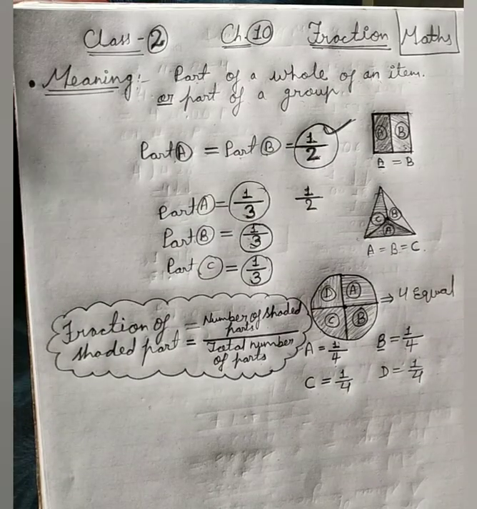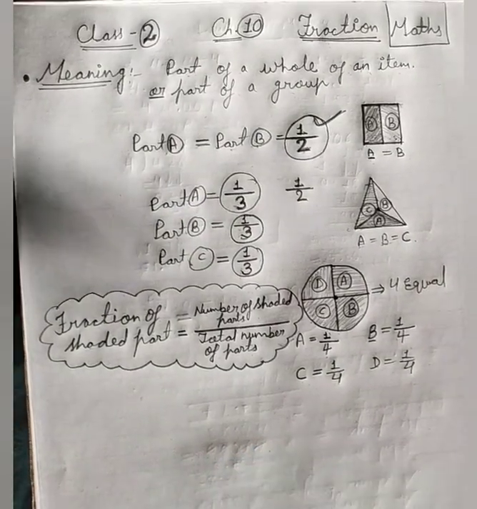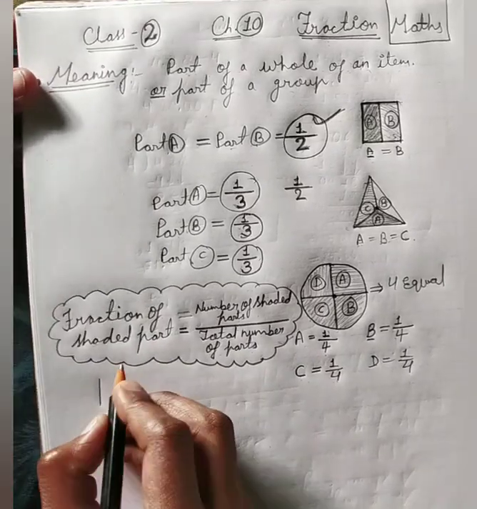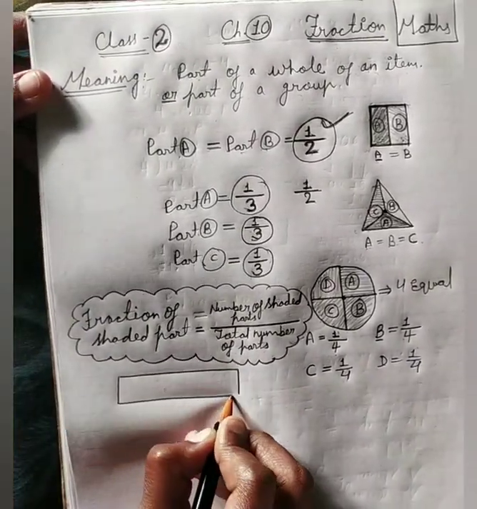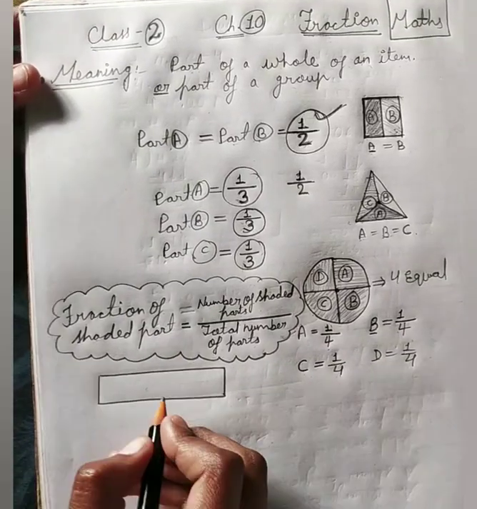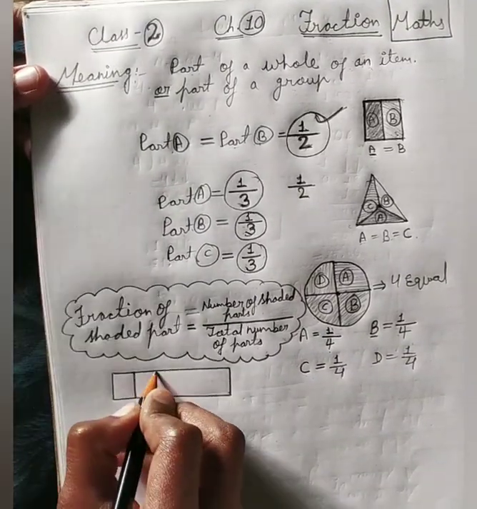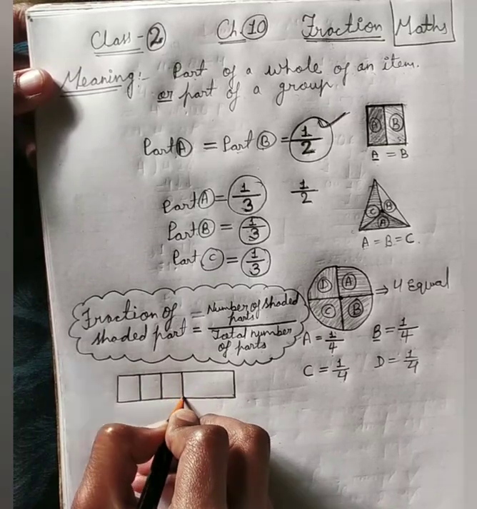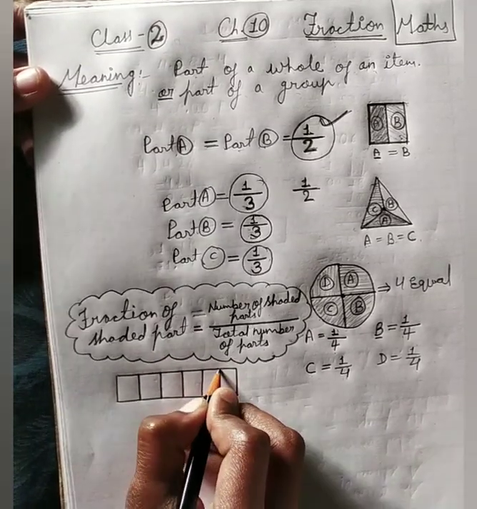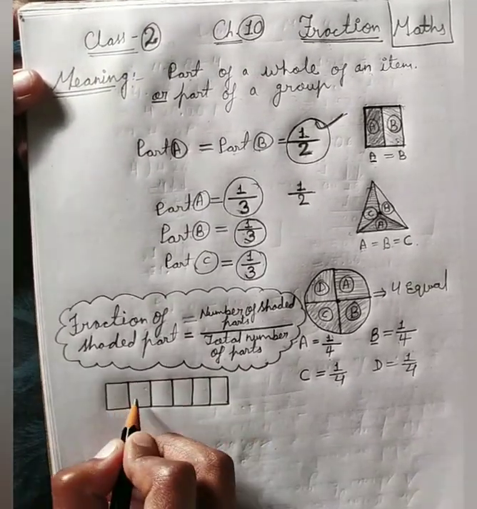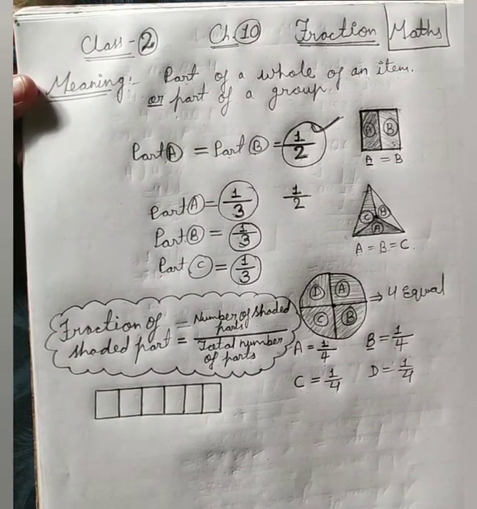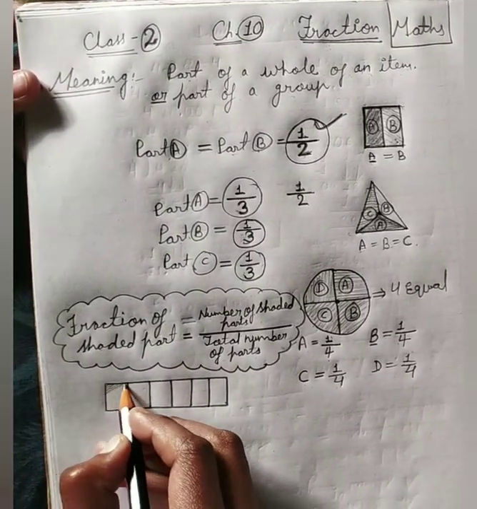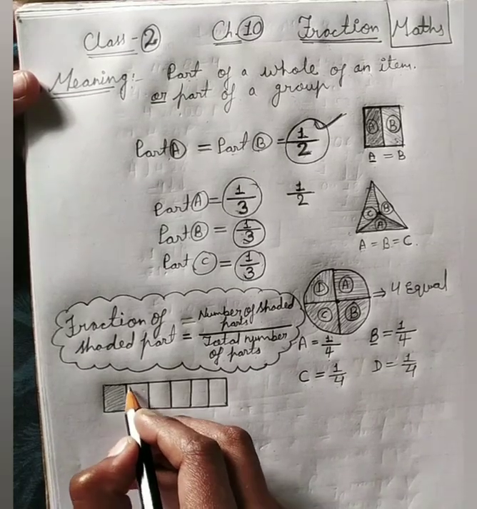Alright, okay, I am taking here one example for you. Suppose this is a rectangular strip and here I am dividing it into few parts: 1, 2, 3, 4, 5, 6. Okay, these all parts are equal here and I shade few of them.